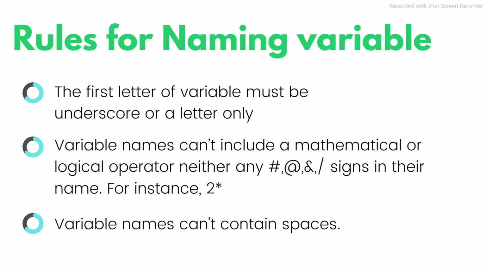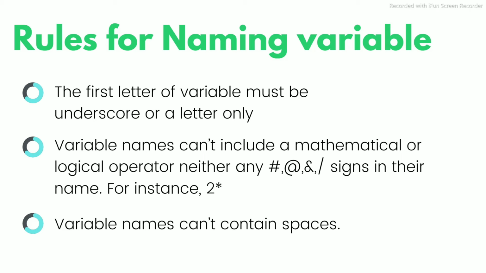At the same time, when I use 9count, I am using a number first, which is invalid in JavaScript. And if I am using an underscore and then count, because there is an underscore, this is a valid name. Next we have the variable rule that we don't use spaces.